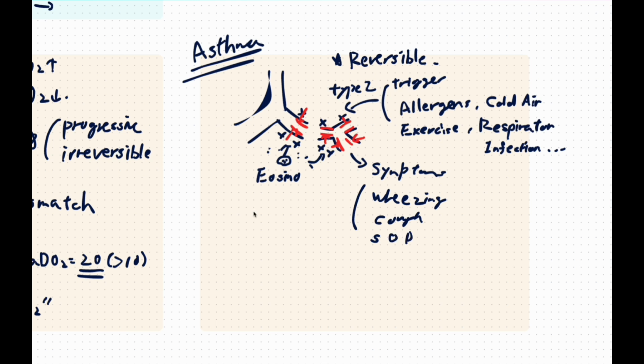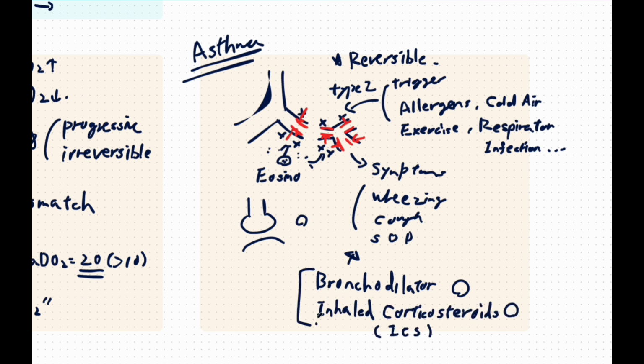Importantly, in asthma, the alveolar structure itself remains intact. There is no emphysematous destruction like we see in COPD. Asthma is therefore characterized by reversible airway obstruction, typically defined as a significant improvement in FEV1 after bronchodilator use. Eosinophils dominate the inflammation process, and patients usually respond very well to bronchodilators and inhaled corticosteroids. Symptoms tend to fluctuate rather than progressing steadily.